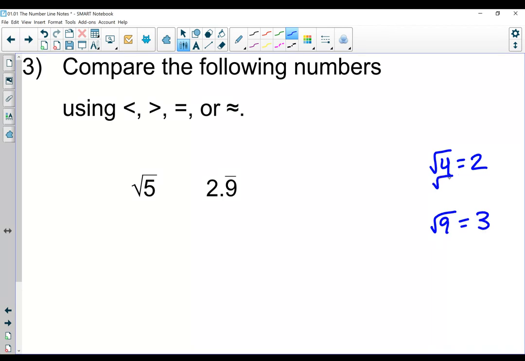So the square root of 5 is going to be a lot closer to 4. I know it's going to be a little bit more than 2, maybe something like 2.2. So that tells me that the square root of 5 is going to be less than 2.9 repeating. And so I am going to use a less than sign. Remember, those look kind of like an L, and you could make that shape with your left hand.